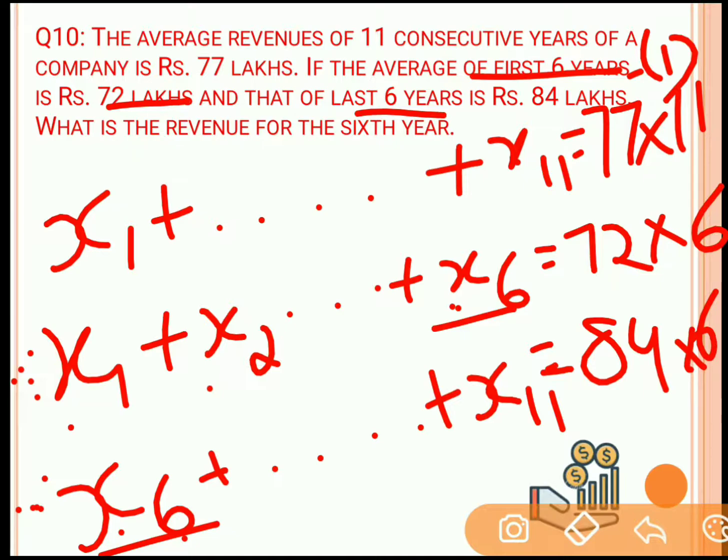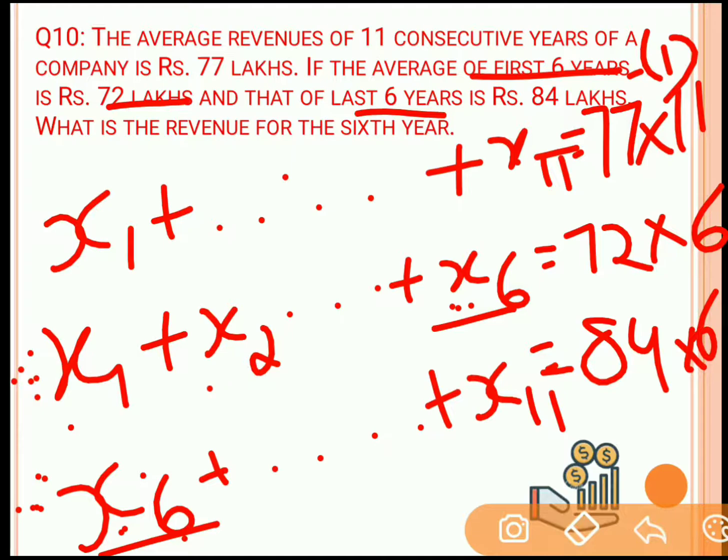And if you subtract that value from the first equation, in the first equation x6 is repeated only once. So if we add the second and the third equation and subtract it from the first equation, all the terms will get subtracted, x6 will be subtracted only once, and the only term which will remain is x6.